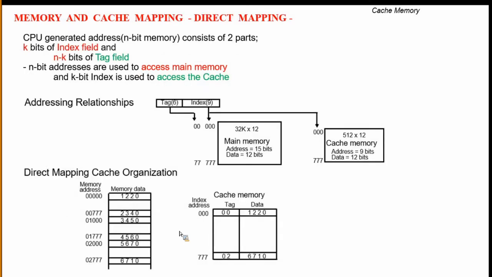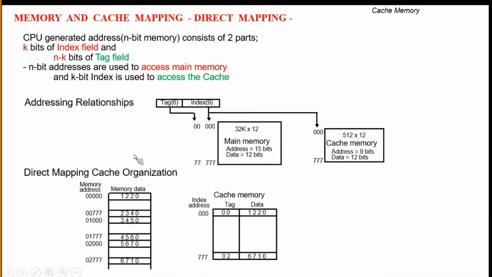Coming to direct mapping, here the CPU generates an n-bit address consisting of two parts: the index field and the tag field. The k bits are the index field and the n minus k bits are the tag field. Two types here. The tag size is 6 bits.